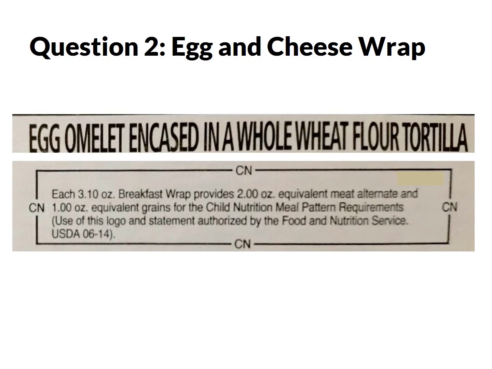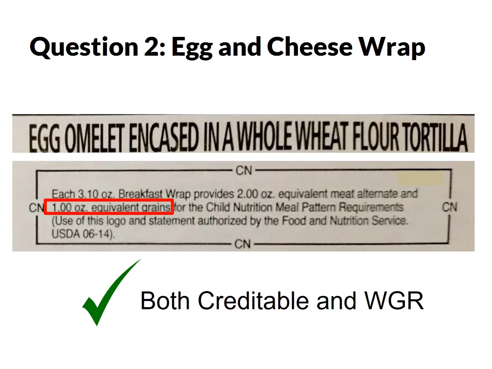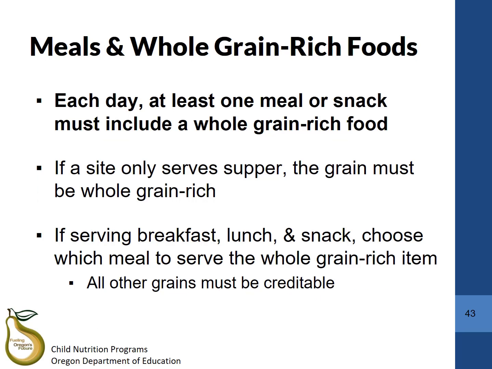Next, let's take a look at our second example. This egg and cheese wrap is a combination food item with a CN label. Reading the CN label, you can see that one wrap provides 2 ounce equivalents of meat alternates and 1 ounce equivalent of grains. Because it says ounce equivalents for the grains component and not bread alternate, this CN label indicates that the grain component meets the whole grain rich requirement. This item is both creditable and whole grain rich.